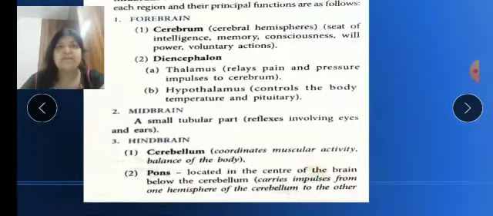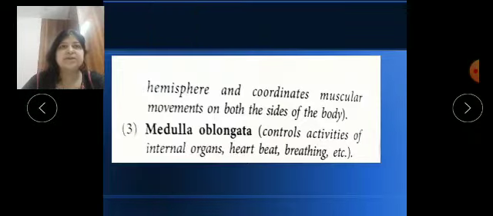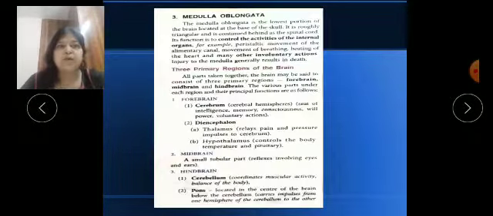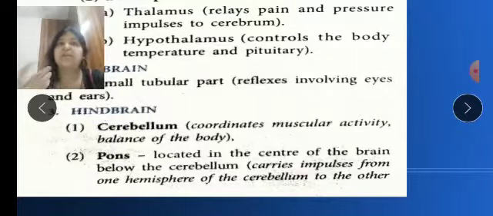Now the midbrain is a very small, tubular structure, and it is involved in vision: it carries the impulses for vision, and for the ears also. Next is the hindbrain. The hindbrain consists of three parts further: cerebellum, pons, and one more, the medulla oblongata. We all know that the cerebellum controls our muscular activity, all the voluntary actions, and also the balance and equilibrium of our body.